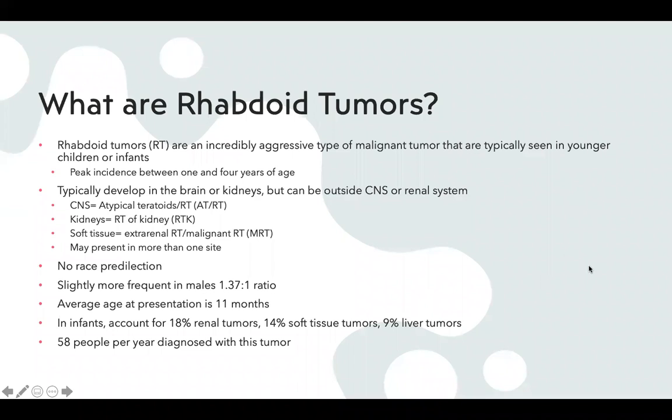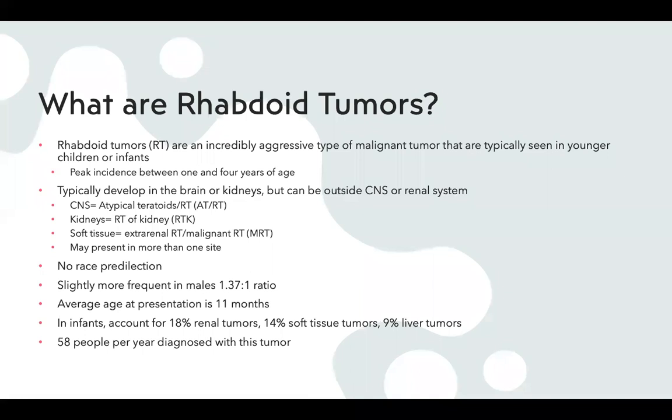So what are rhabdoid tumors? Rhabdoid tumors are an incredibly aggressive type of malignant tumor that are typically seen in younger children or infants with peak incidence between 1 and 4 years of age. And the average age at presentation is about 11 months. These tumors typically develop in the brain or kidneys, but can be outside of the central nervous system or renal